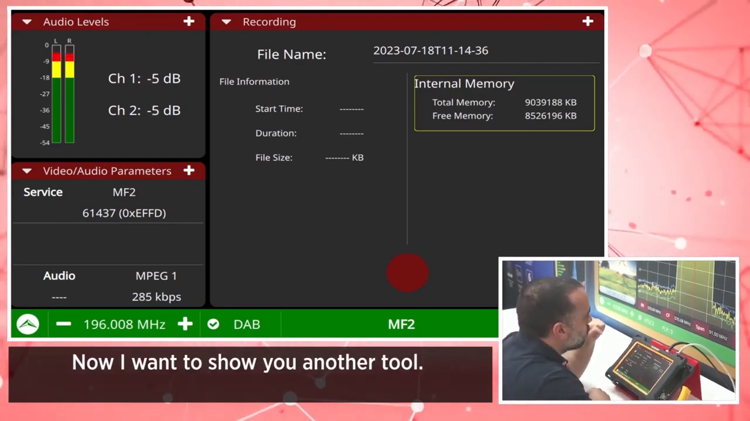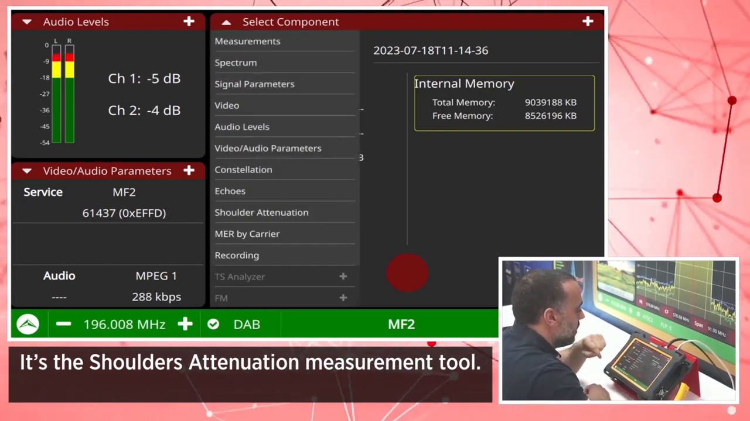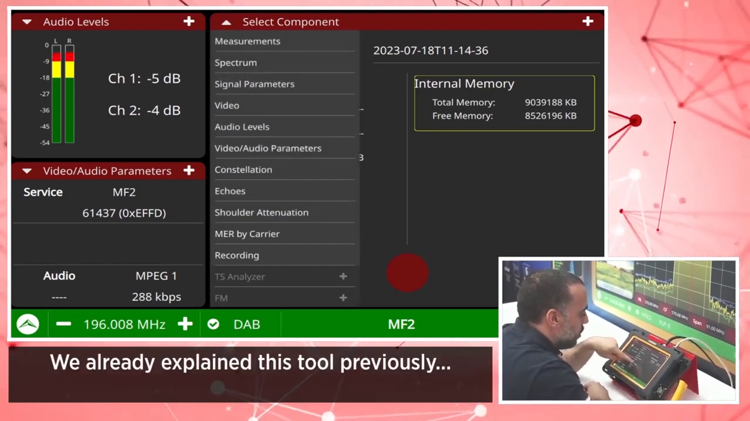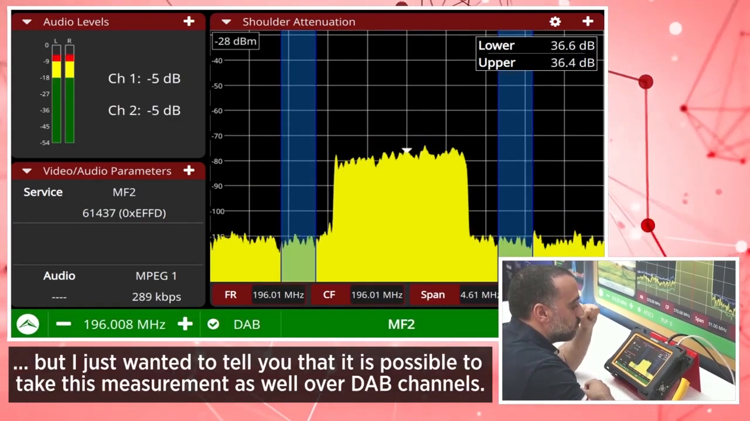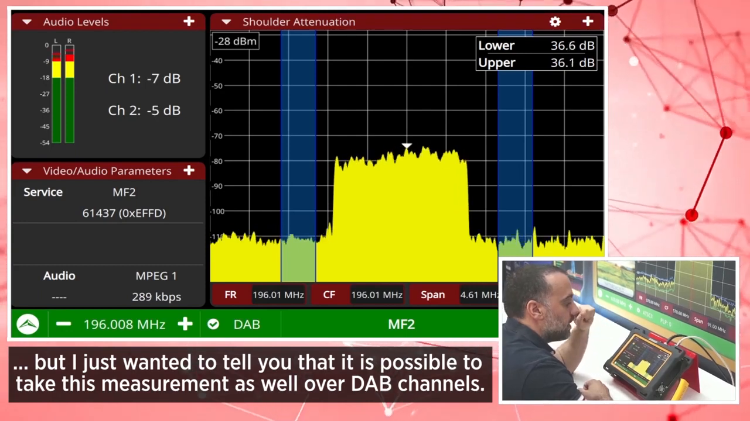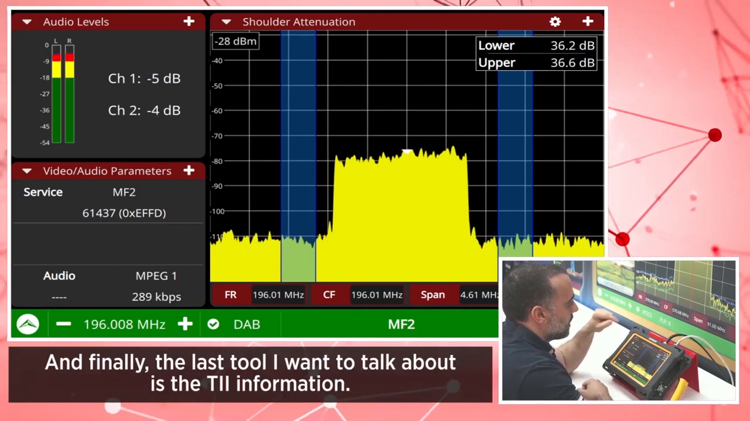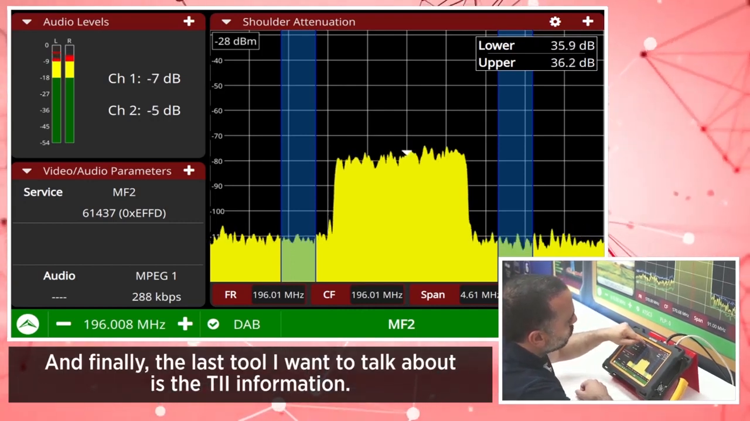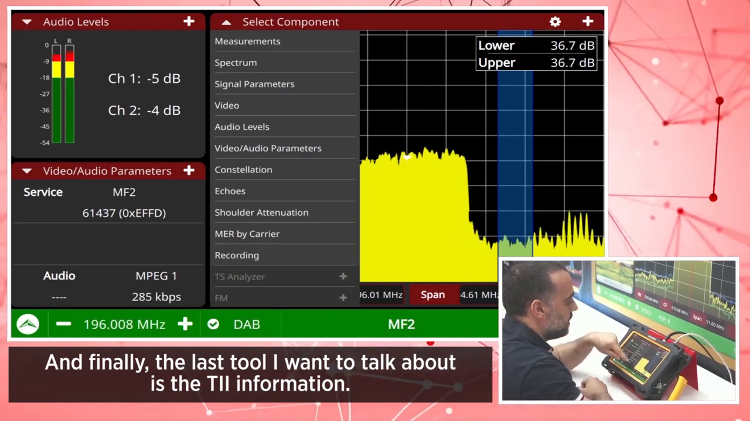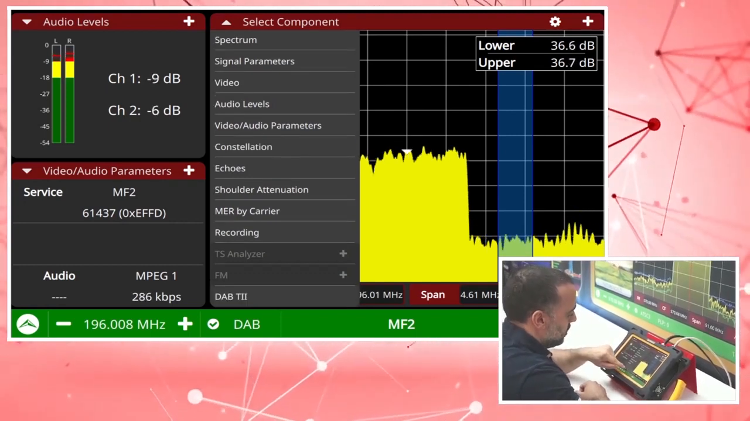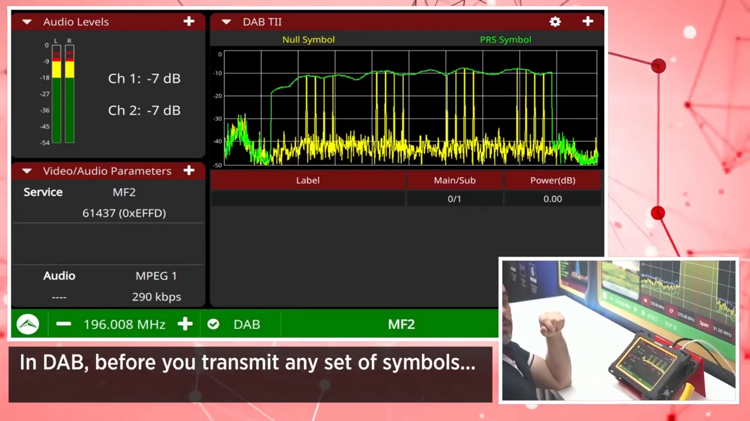Now, I want to show you another tool, the Shoulders attenuation measurement tool. We already explained this tool previously, but I just wanted to tell you that it is possible to take this measurement as well over DAB channels. And finally, the last tool I want to talk about is the TII information, the TII analysis tool.